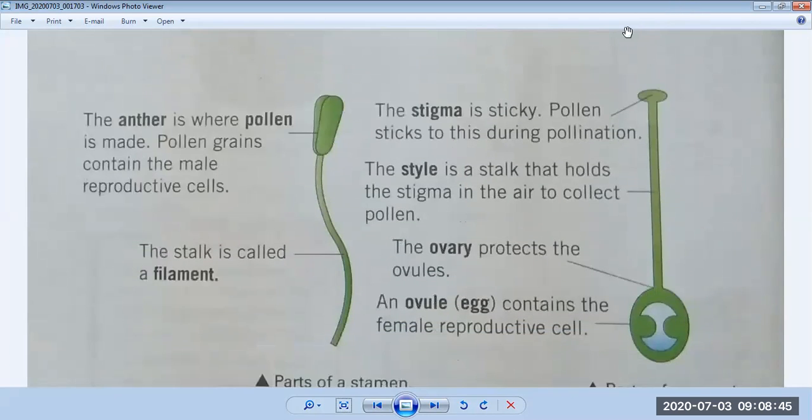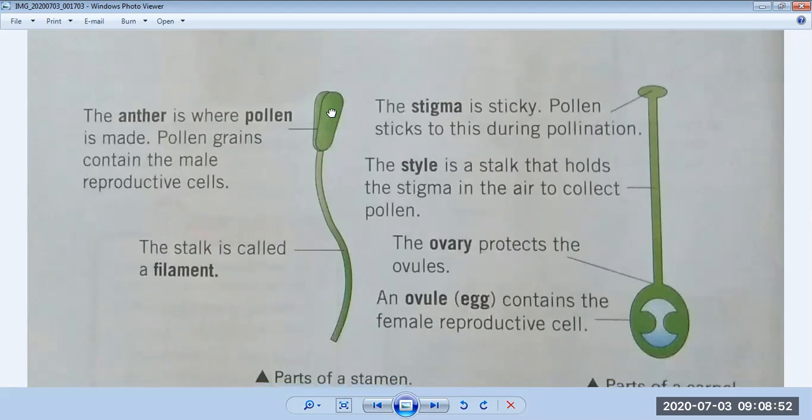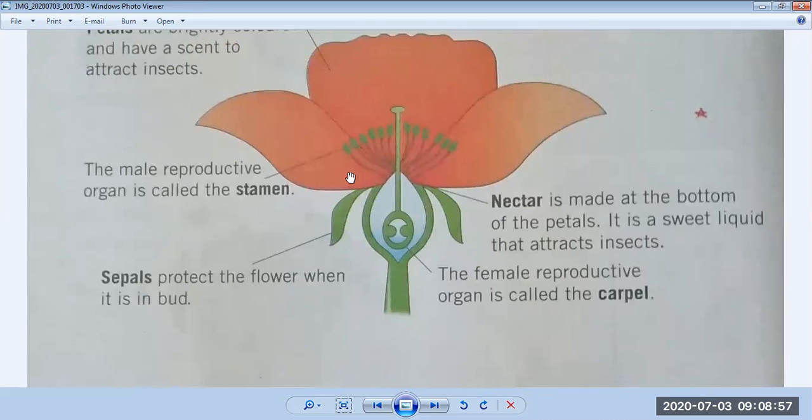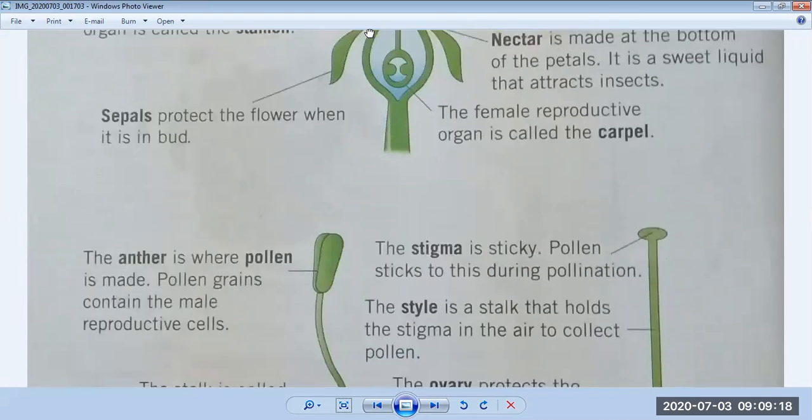Now you will see what a male part is. You can see here is a diagram of a male part. If you keep in your mind, you have already seen, this is a stamen. Now we will study the structure of a stamen. It's a male part. After that, we will study the structure of the female part. This is an ovary. So first we will see the diagram of the stamen. This is a male part of a plant. So see the diagram in your book.